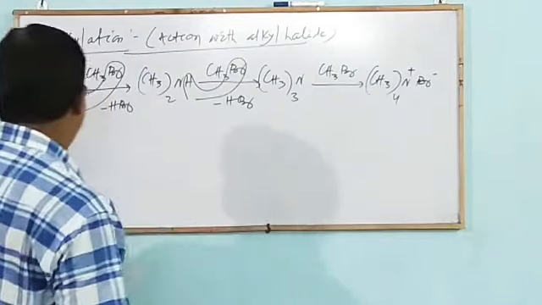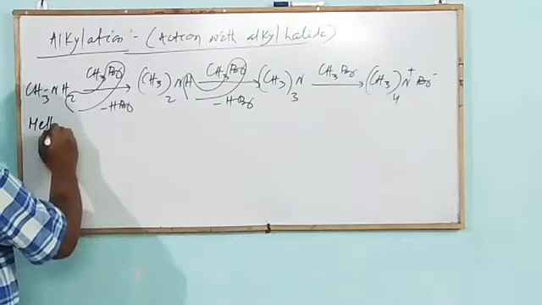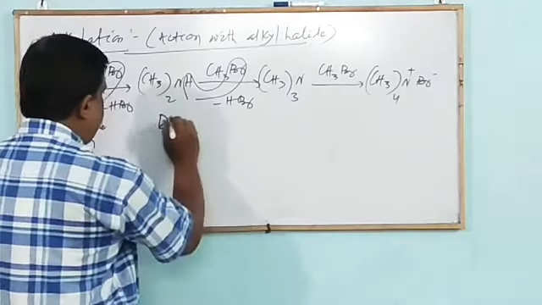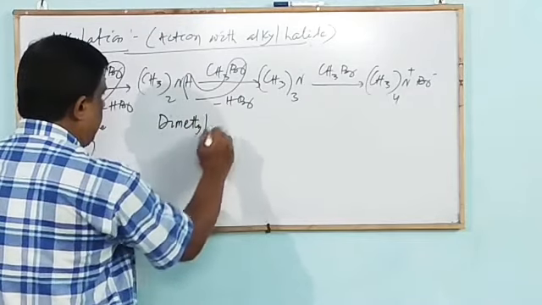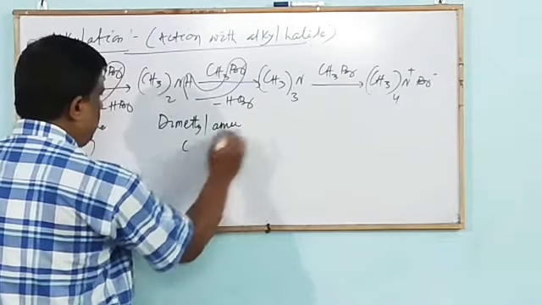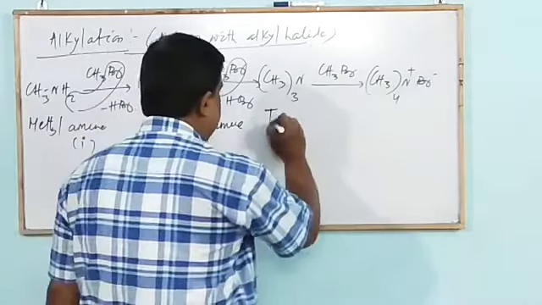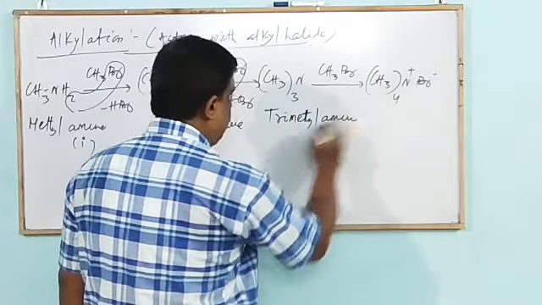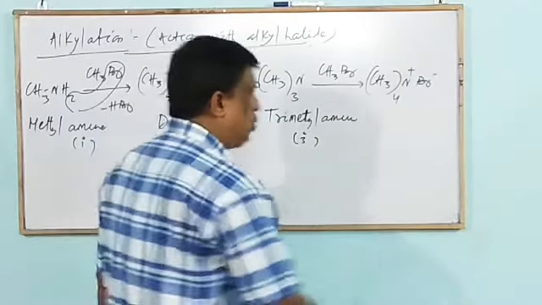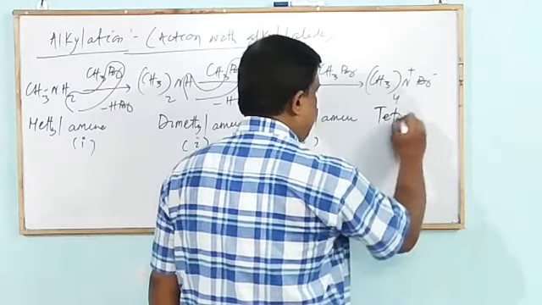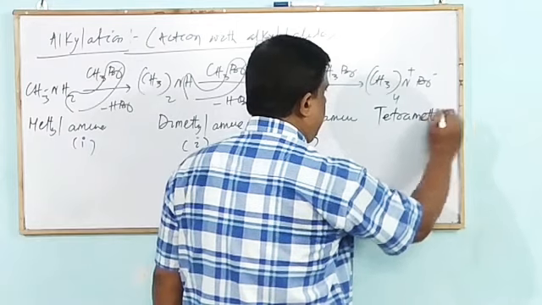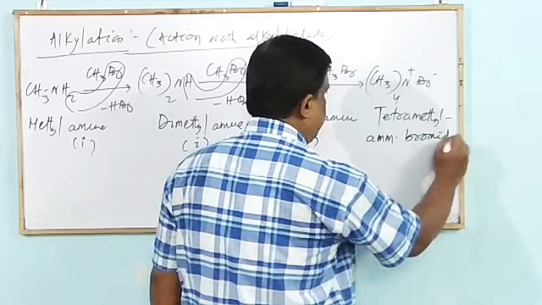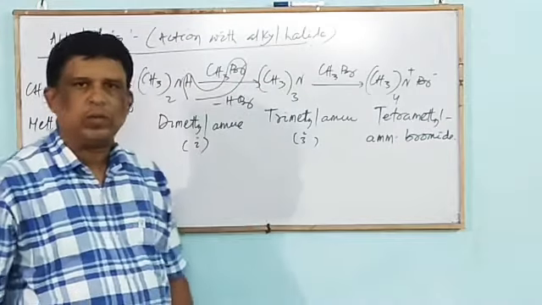The names are: methylamine, 1 degree amine; dimethylamine, 2 degree amine; trimethylamine, 3 degree amine; and the quaternary ammonium salt, tetramethylammonium bromide.